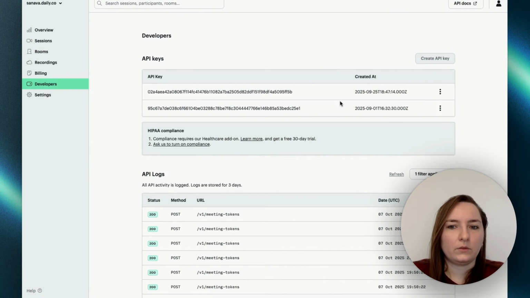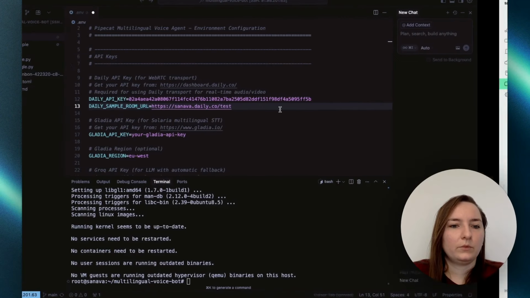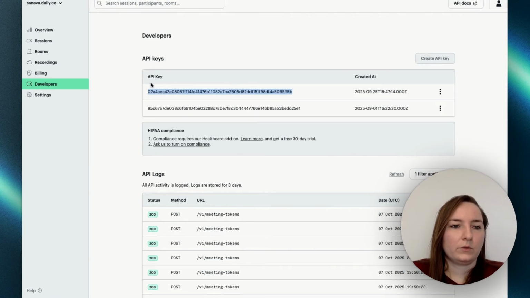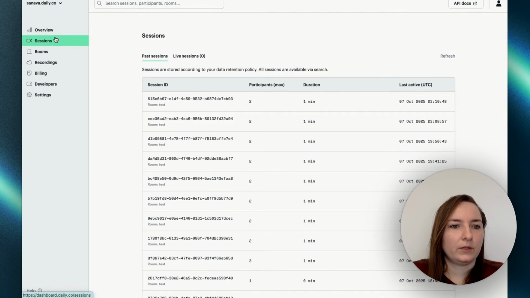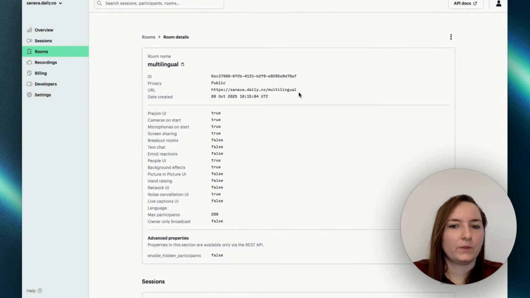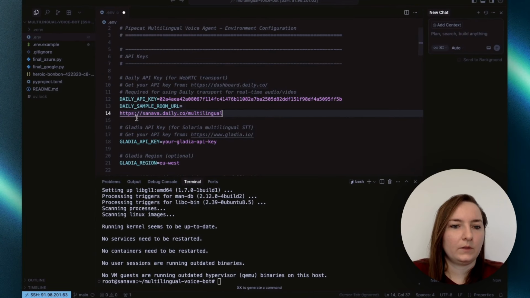Can I create a new one? No, I think I just can have two. I will just use one of these. Okay, let's paste that in here. And I need my Daily sample URL. By the way, you don't need these if you don't want to use Daily as the WebRTC. We can also just use the localhost, which I will show you later. So where you can find your URL is, where is it? So here I had created a room, and then I will just copy this and paste it in here.